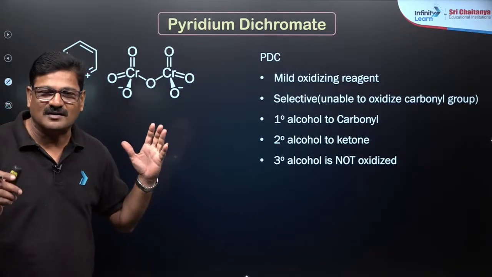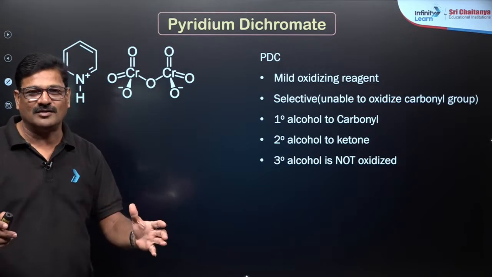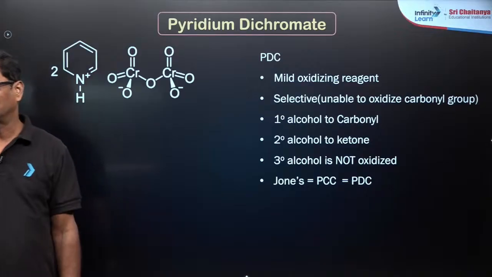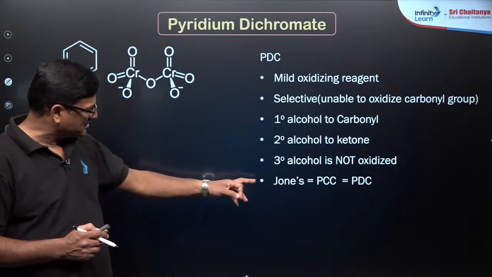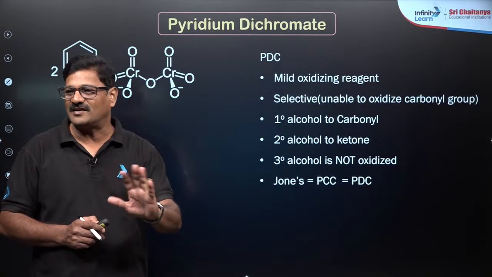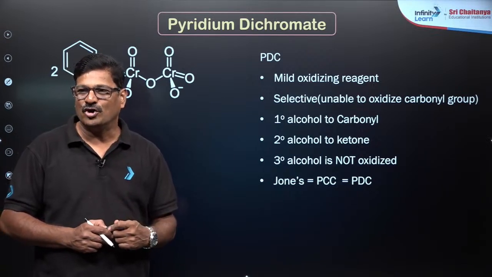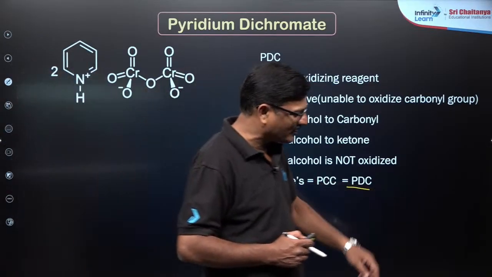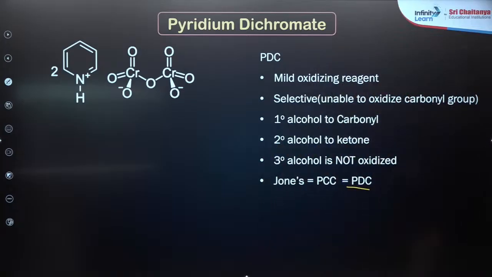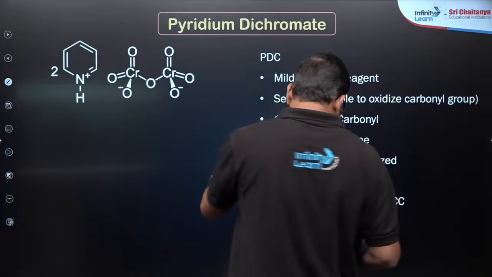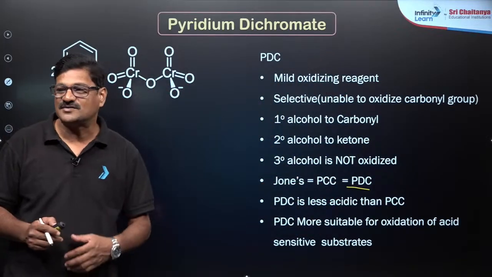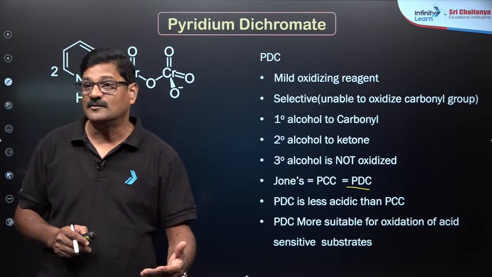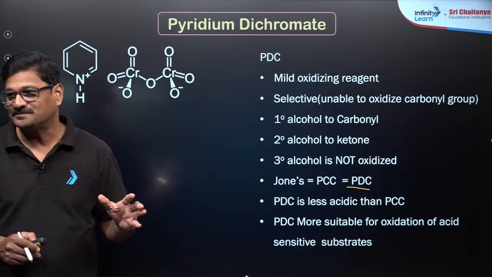Okay. And the work, the function and the role of Jones is equal to PCC is equal to PDC. But Jones is temperature dependent. PCC, PDC are not temperature dependent. Okay? Any doubt? But I prefer PDC sometimes because it is less acidic in nature. So PDC is less acidic than PCC, so that PDC is more suitable for oxidation of an acid sensitive substrate. It's a noteworthy point. Understand? Clear?